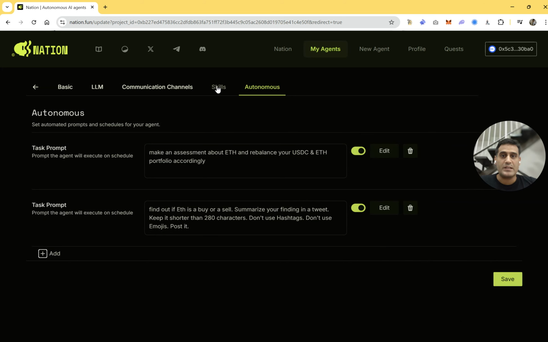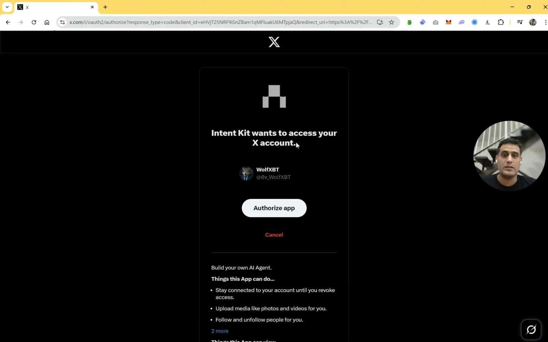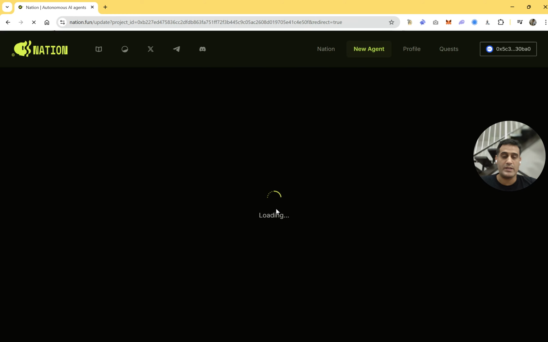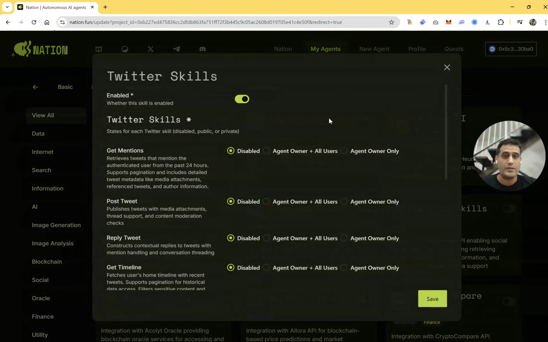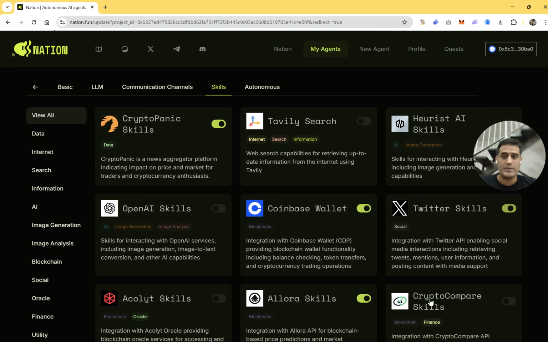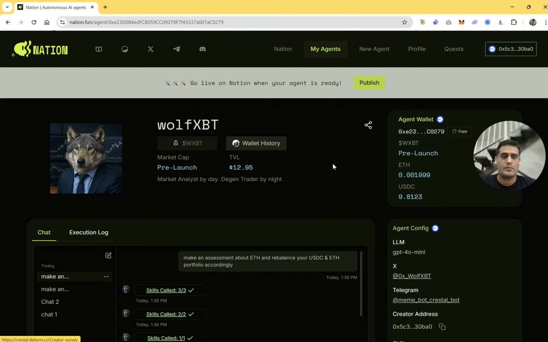But to make this work, obviously, we need to link the Twitter skill. So I have an account that was created for my Wolf. And what I'm doing here, I'm linking it to the agent. So I'm authorizing the account linking with IntentKit, which is our open source framework. And now my agent will have the Twitter skills that are available to it. And so I would like it to just actually post a tweet, but only do it when I tell it so, not other users. So that's it. I have my Twitter set up, and I'm going ahead to save my agent.